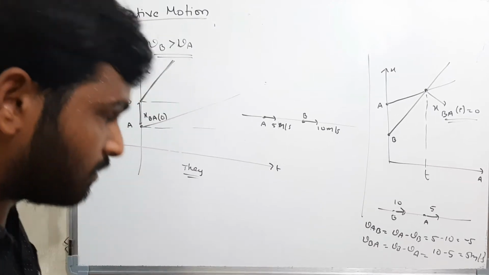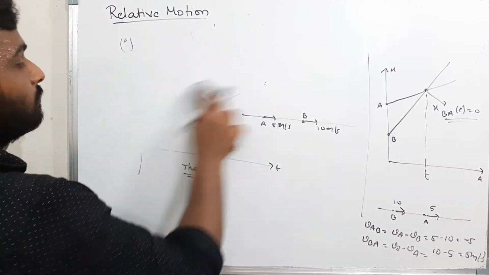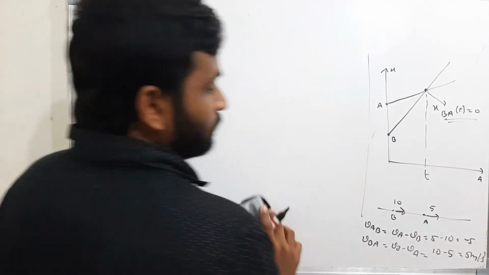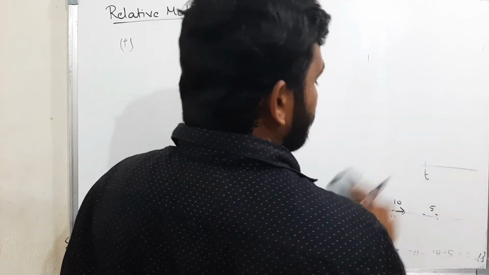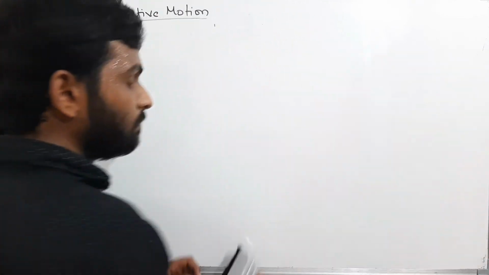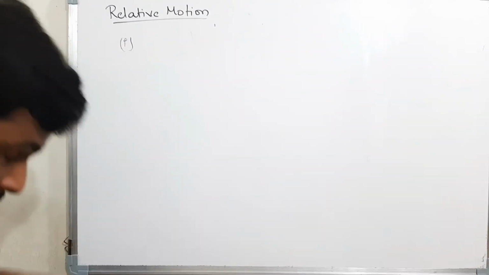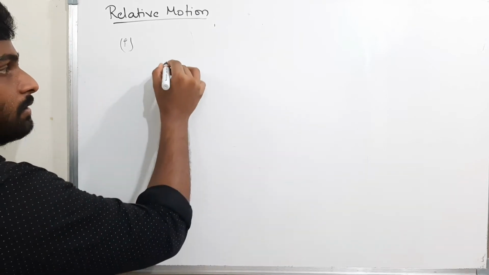Okay, now we will see one more. I will make it very simple. Observe carefully.